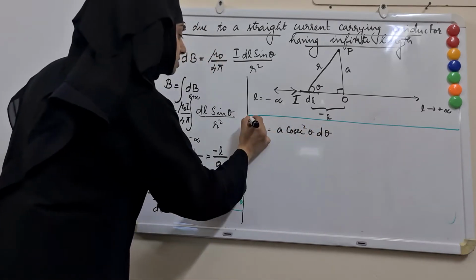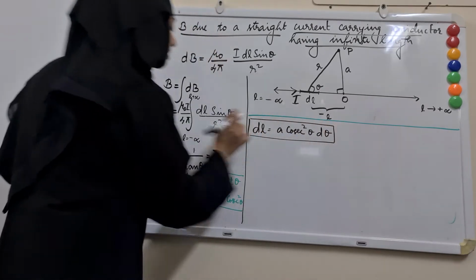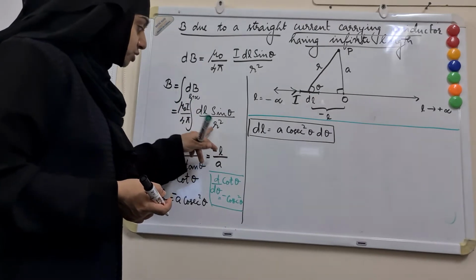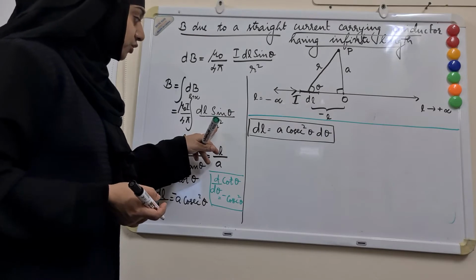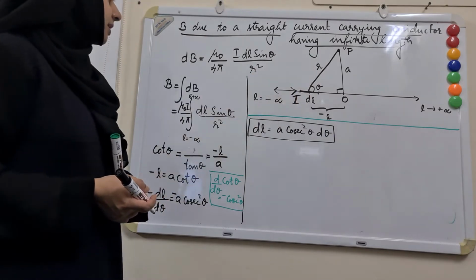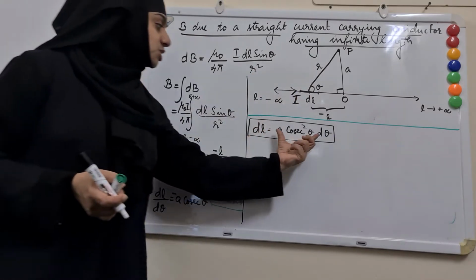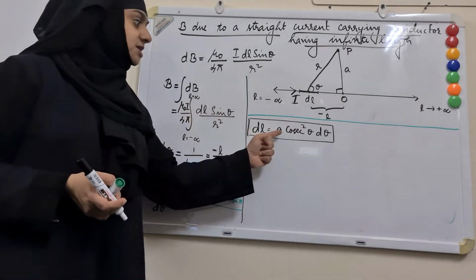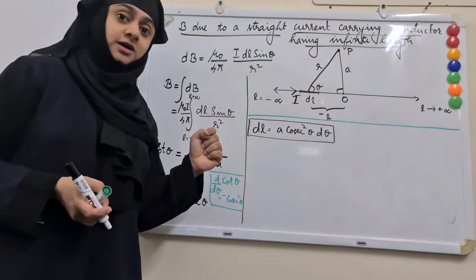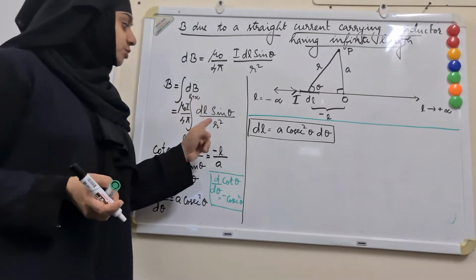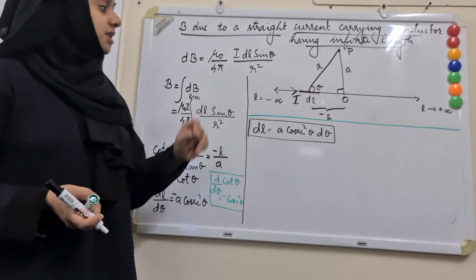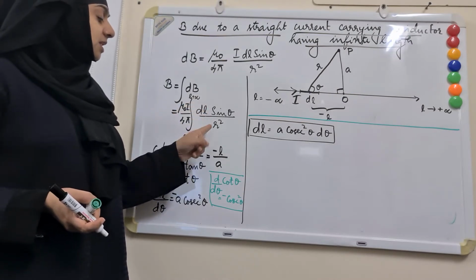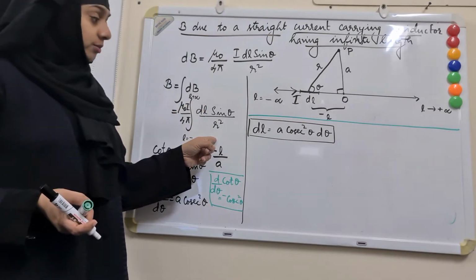And I will be using this expression in this equation. So before that, I also want to find an expression for r in terms of theta. See, if we put this value for dL in this equation, we will have in the numerator A cosec square theta. So let us try to express r in terms of cosec theta, and then there will be a chance to cancel when it comes in the denominator.